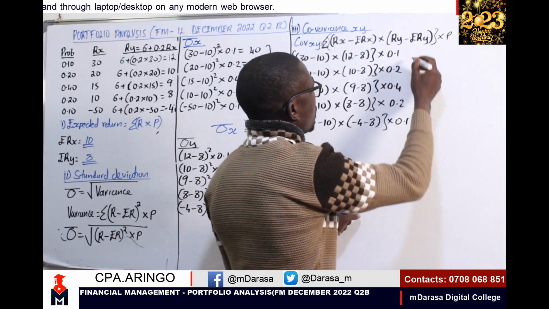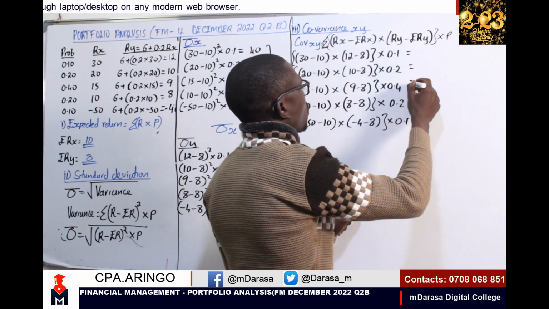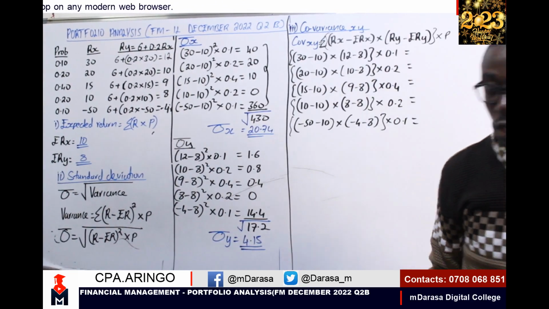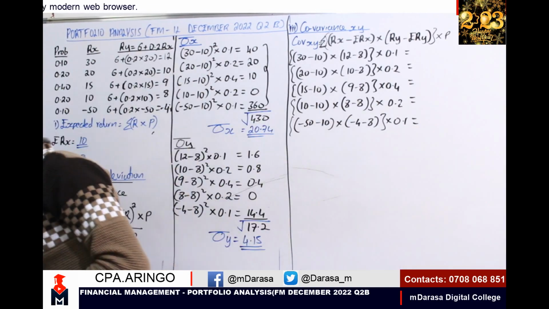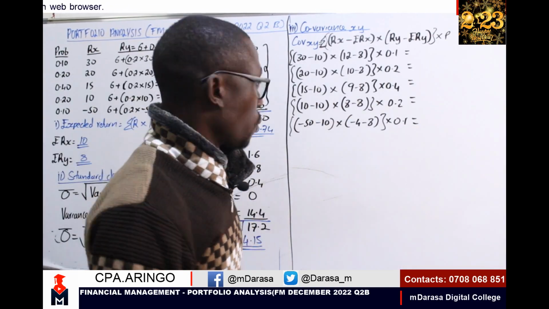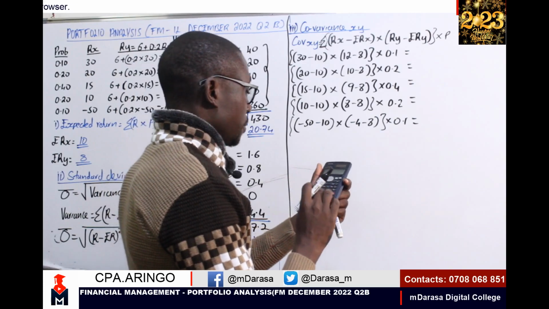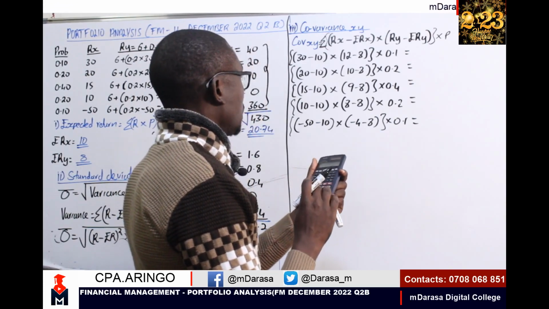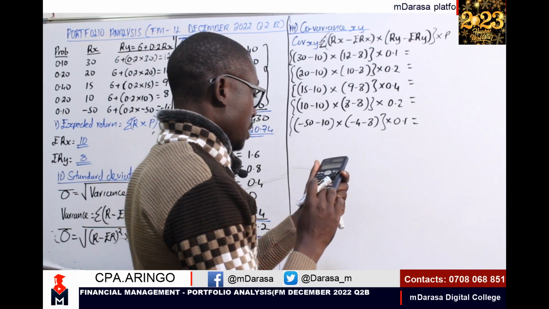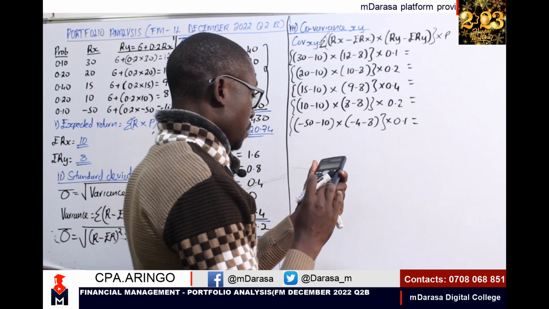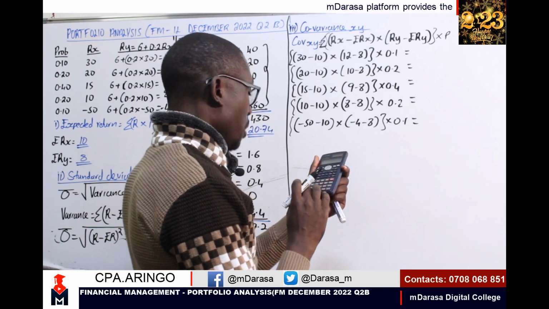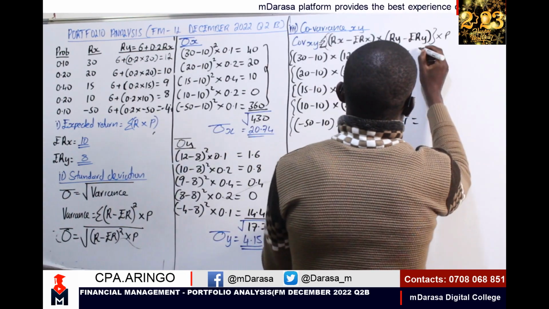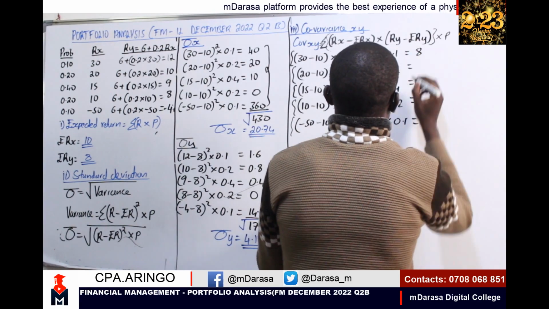So having that case, my good students, I know you can now do that one. That will be very easy. I'll pick my calculator and we start doing it together. 30 minus 10 times 12 minus 8 times probability 0.1 should give us 8. That's what I'm getting.